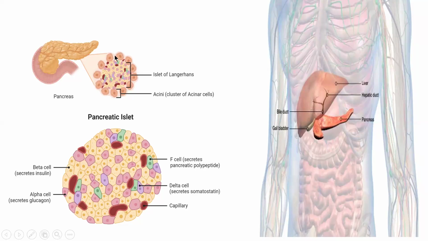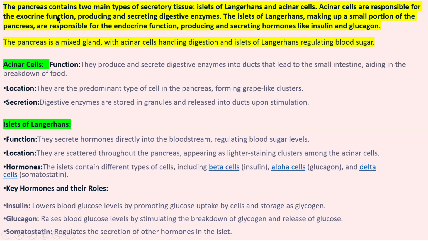These are the scattered cells known as the islets of Langerhans, and there is also a presence of clusters of acinar cells. Alpha cells secrete glucagon, beta cells secrete insulin, F cells secrete pancreatic polypeptide, delta cells secrete somatostatin. The pancreas contains two main types of tissue. First is the islets of Langerhans, and the second one is acinar cells.